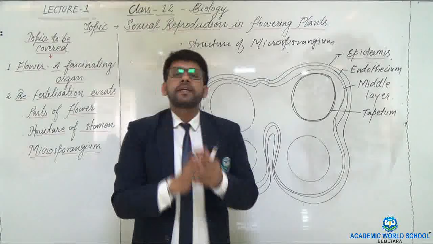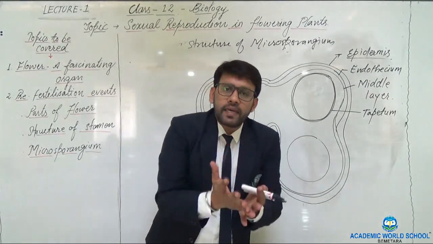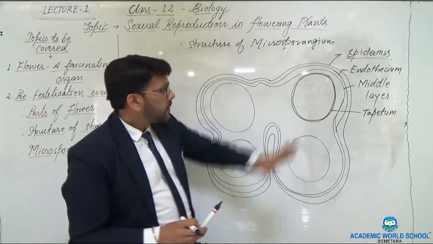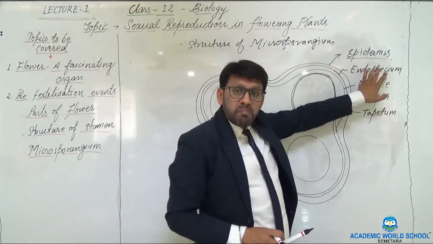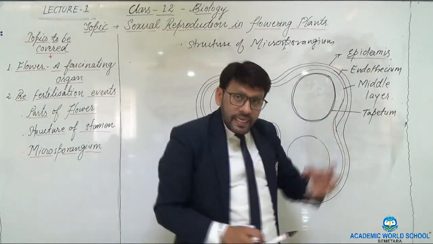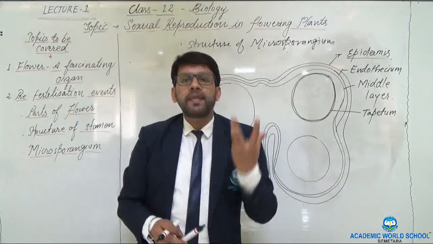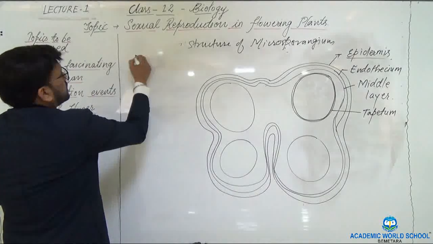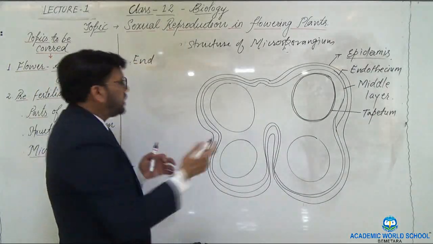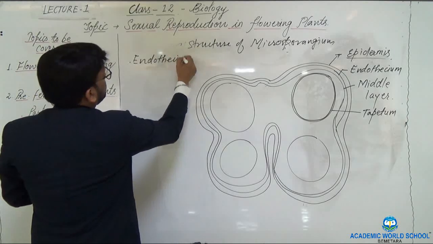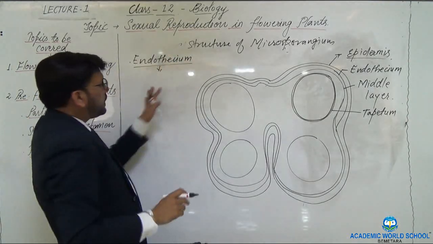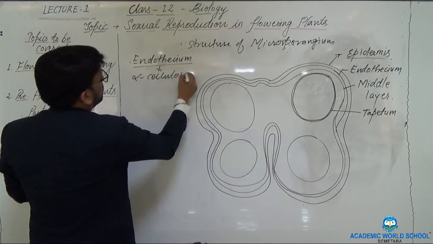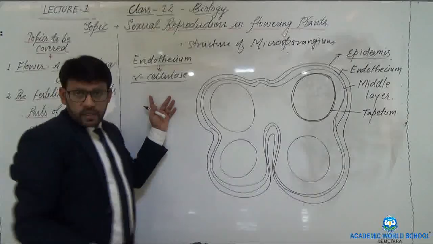It means when the anther matures, the pollen grains are released out of the anther. This process is called dehiscence. So the endothecium layer plays a major role in releasing pollen grains from the matured anther. And this endothecium has specialized thickenings of alpha cellulose. It's important.